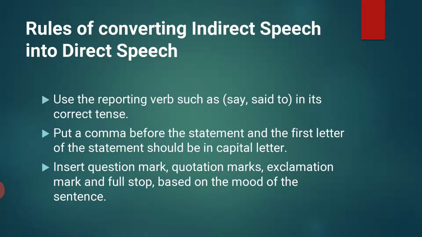Rules for converting direct speech into indirect speech. What are the things you are supposed to keep in mind while you are changing direct speech into indirect one? Use the reporting verbs such as say, said to in the correct tense. According to tense, you have to use your reporting verb. Put a comma before the statement, and the first letter of the statement should be a capital letter.